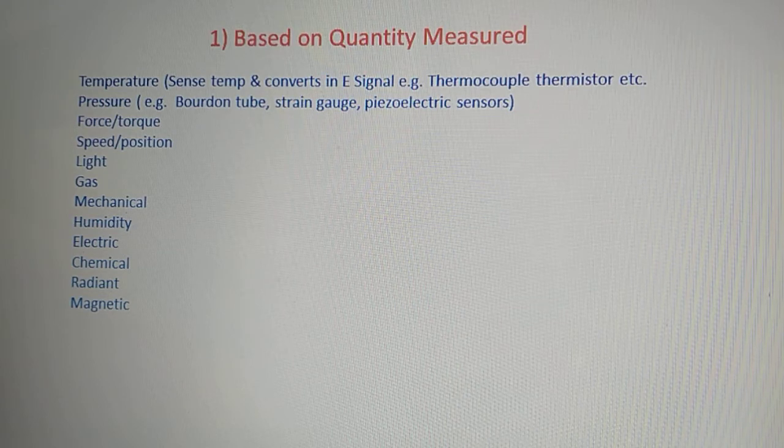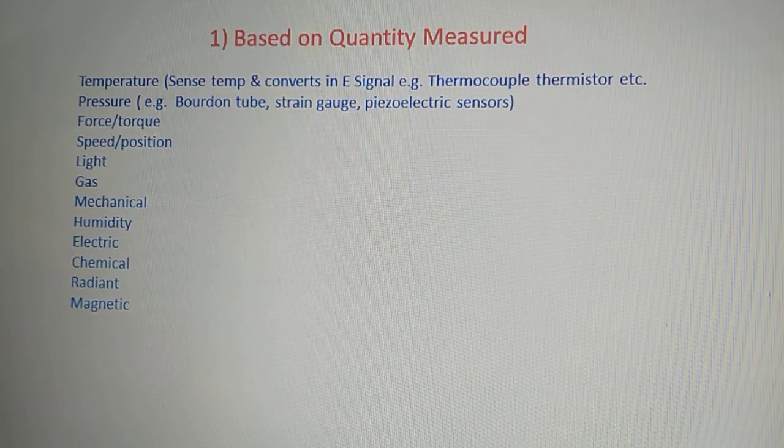The next kind of sensors are classified as sensors which measure force or torque. Similarly, there are various kinds of physical quantities that we can measure: speed and position, light, gas, mechanical, humidity, electrical, chemical, radiant, and magnetic.